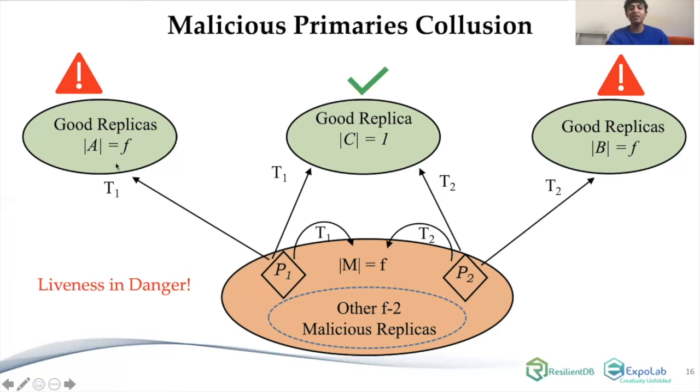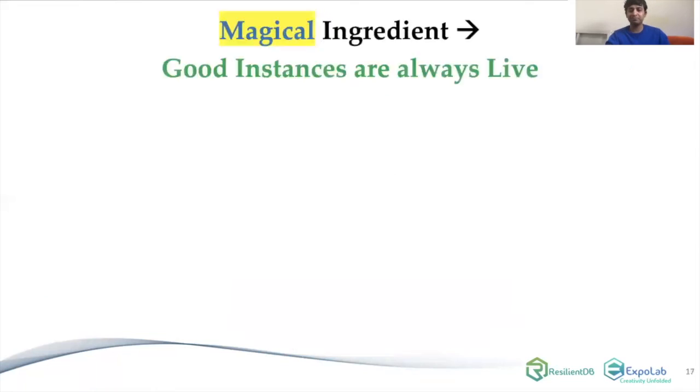They cannot make any progress because they don't have either of the transactions. Replicas in A can complain, hey, P2 is malicious, but nobody will believe them because there are only F of them. And similarly, replicas in B can say that P1 is malicious, but nobody will believe them because there are only F of them. So what is the solution in this scenario? The whole system is stuck. And we need to find such solutions for a multi-primary protocol.